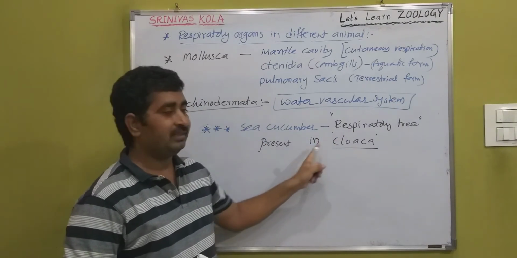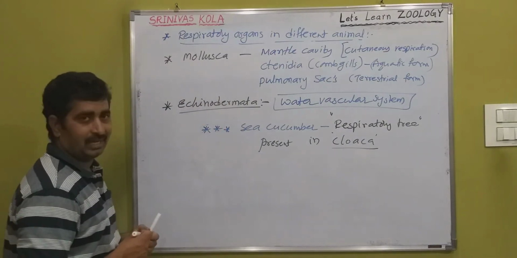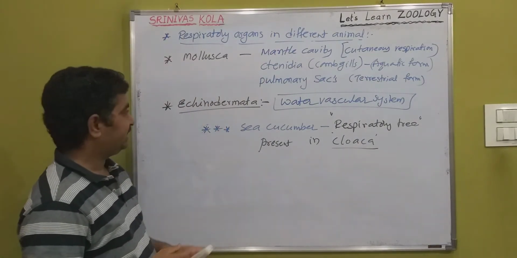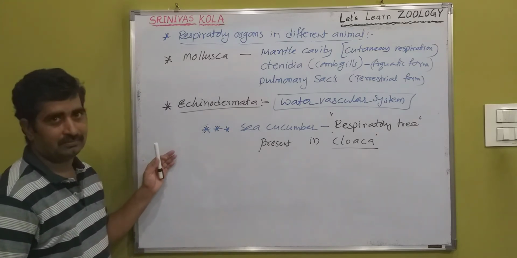Respiratory trees are present in the cloaca, the posterior opening of the alimentary canal in sea cucumbers. So cloacal respiration also takes place because respiratory trees are present in the cloaca. Is that clear? So this is echinoderms.